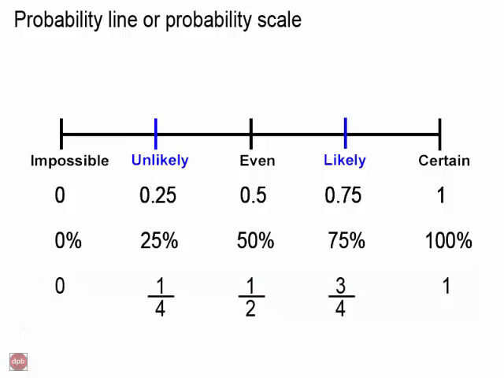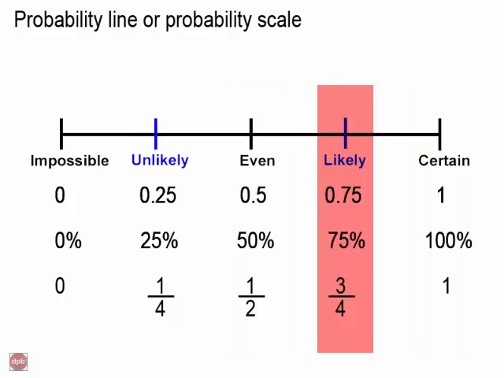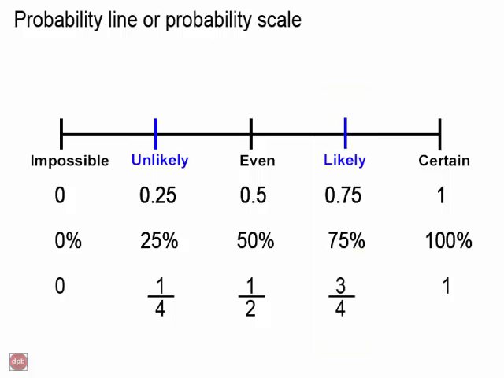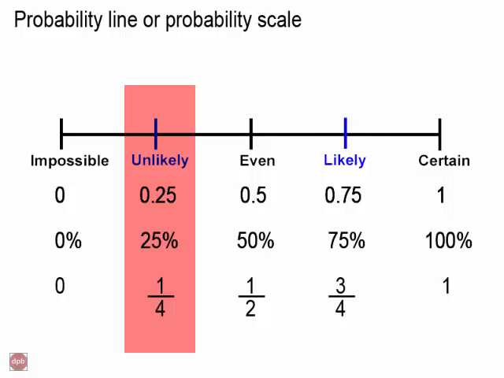If we describe the probability of an event happening as lying between even and certain, we can say this event is likely to happen. If we can describe the probability of an event lying between even and impossible, then we can say this event is unlikely to happen.